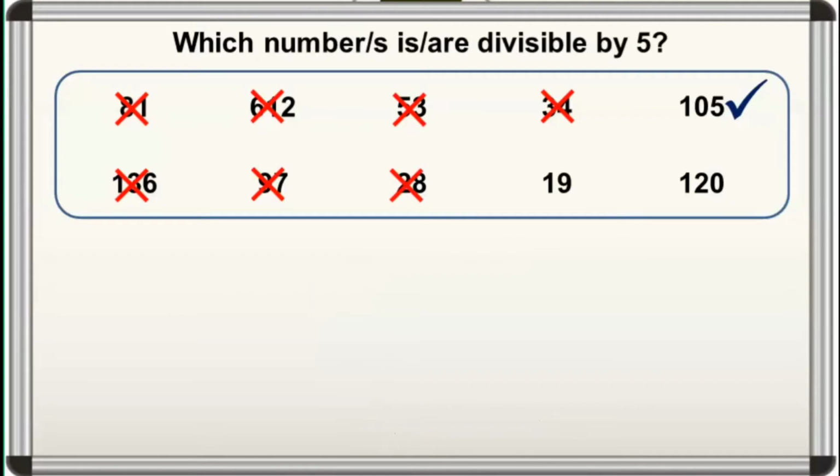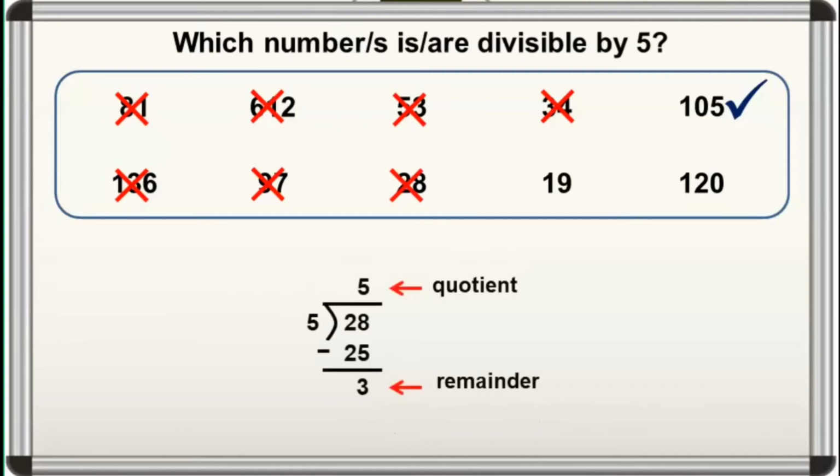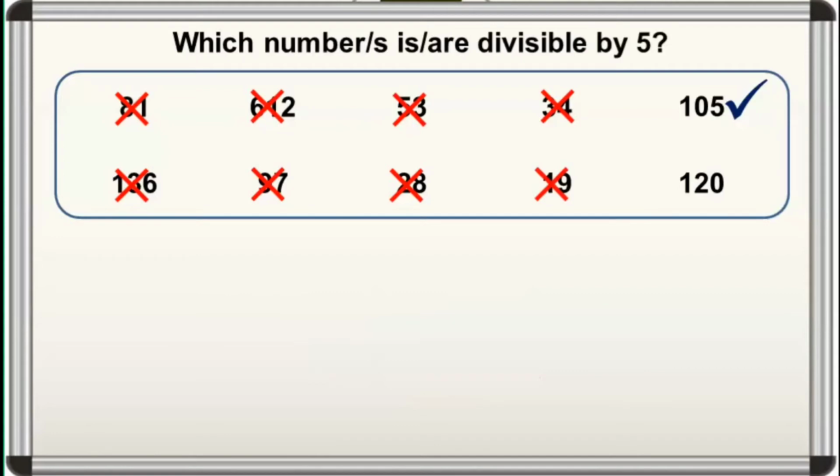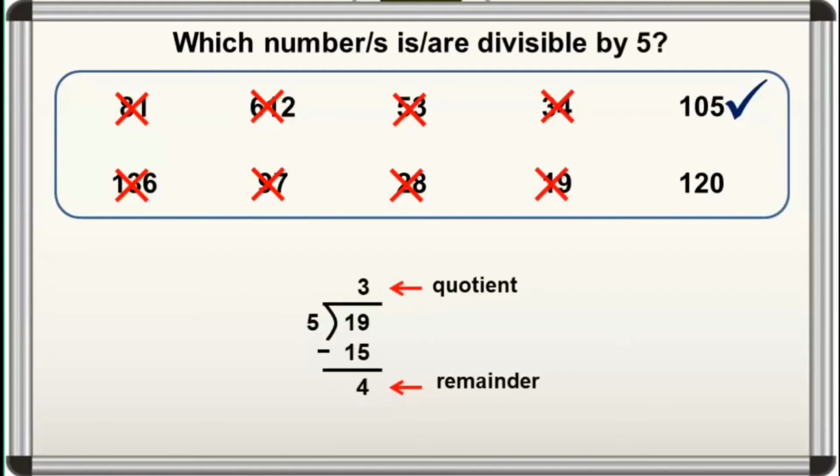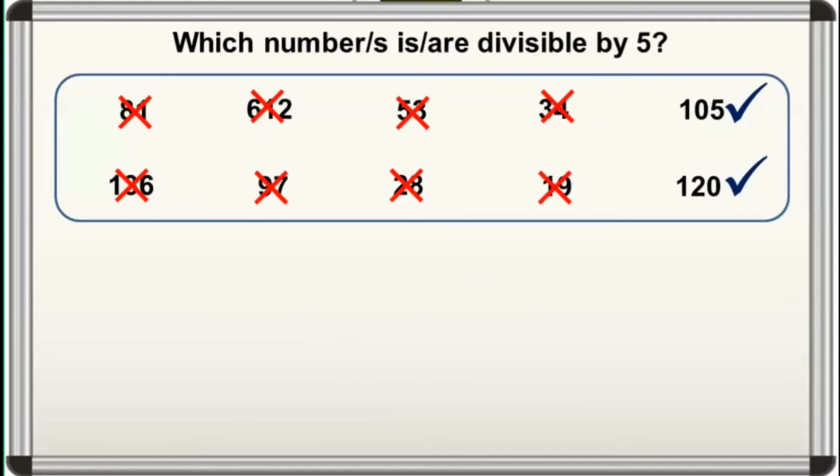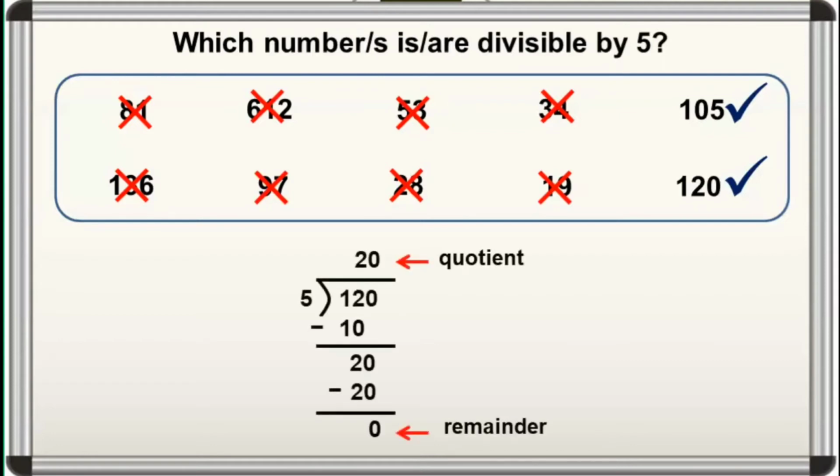Same with 28, meron siyang remainder 3 kapag dinivide natin ito by 5. At yung 19, meron siyang remainder 4 kapag dinivide natin ito by 5. Ngunit ang 120 ay divisible by 5 kasi 0 ang remainder kapag dinivide natin ito by 5.